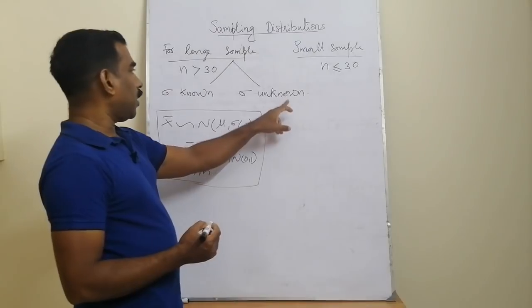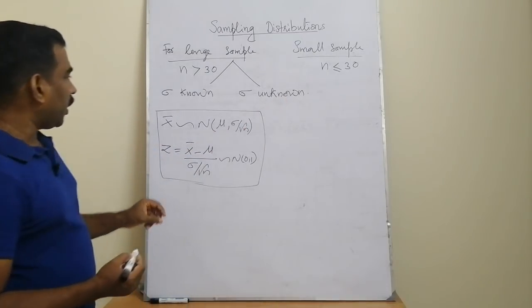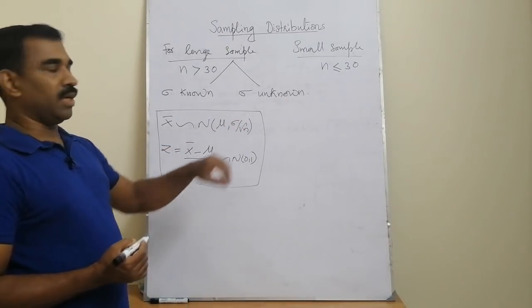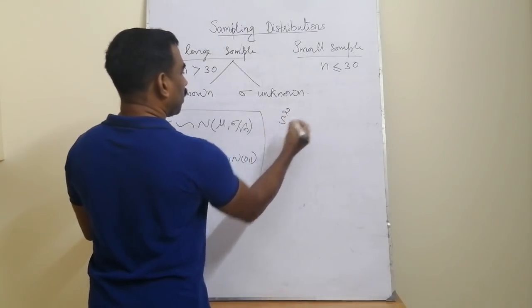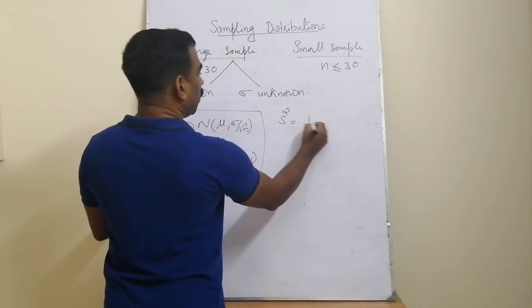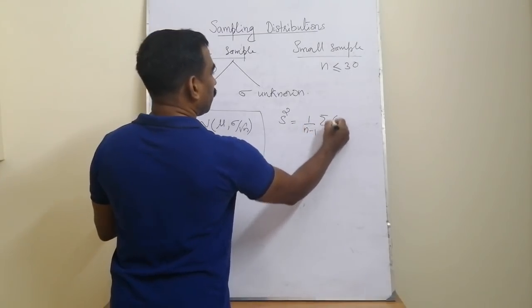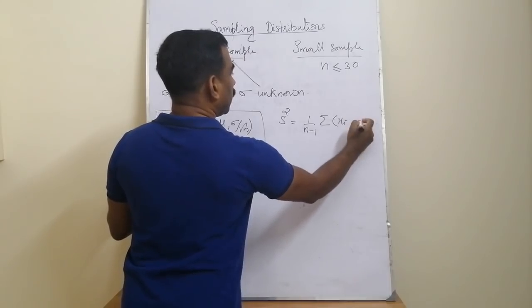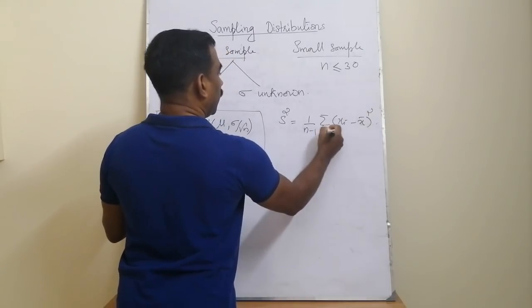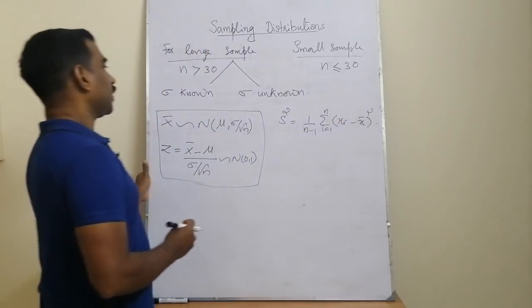If population standard deviation is unknown, what we will do is we replace this sigma by the sample standard deviation. What is the sample standard deviation? We know the formula for sample variance. Sample variance s square is equal to 1 by n minus 1 into sigma of xi minus x bar the whole square, where i runs from 1 to n.